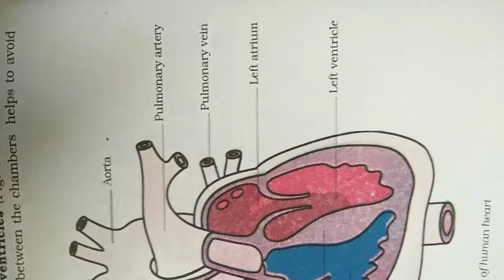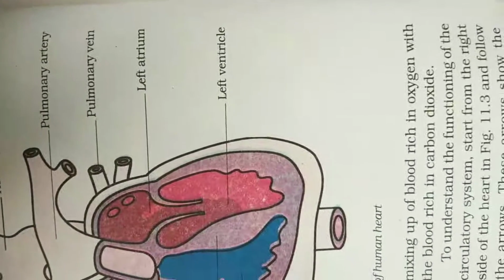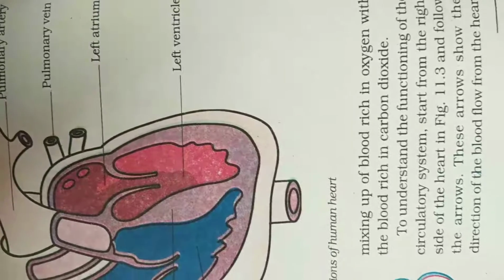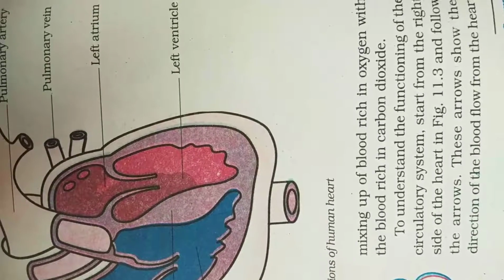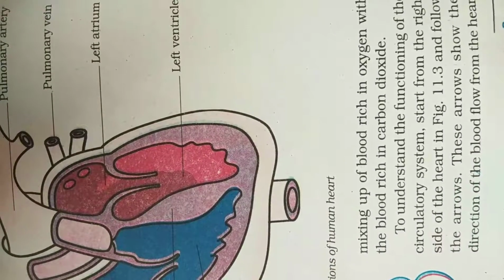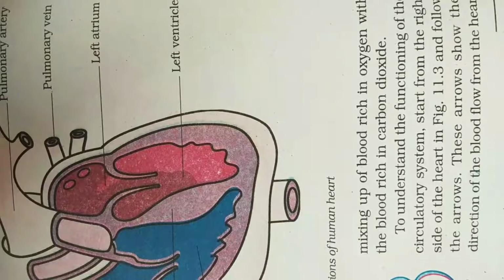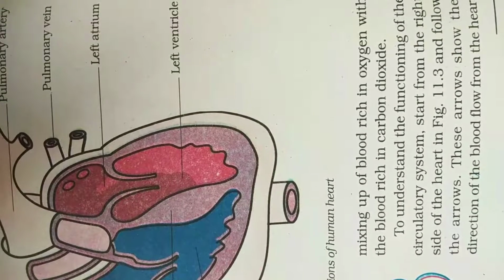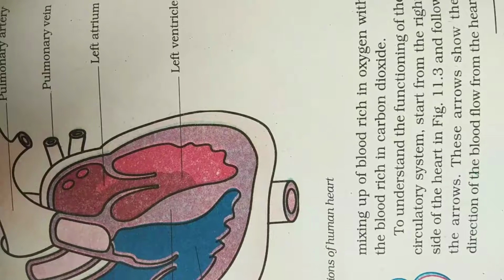Now, mixing up of blood rich in oxygen with the blood rich in carbon dioxide. To understand the functioning of the circulatory system, start from the right side of the heart and follow the arrow.